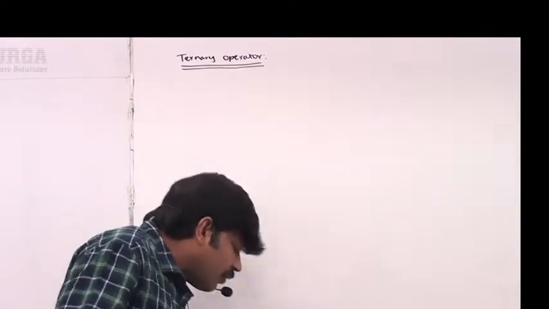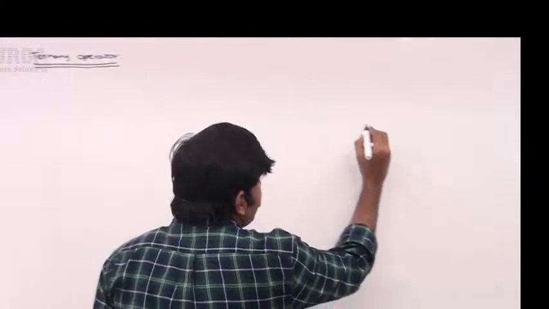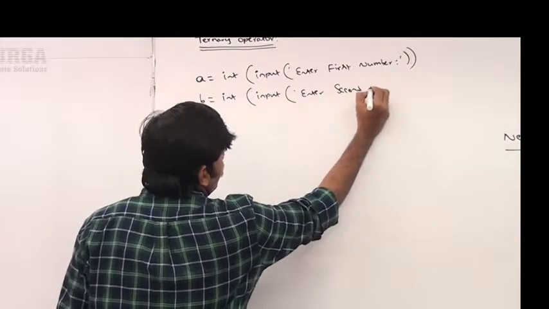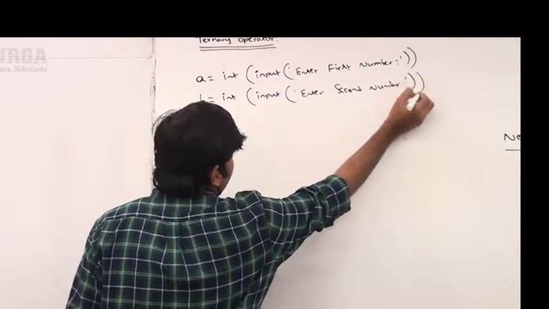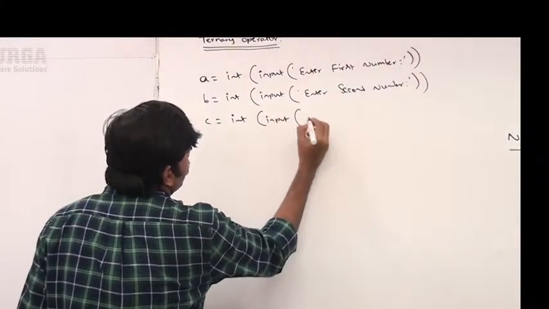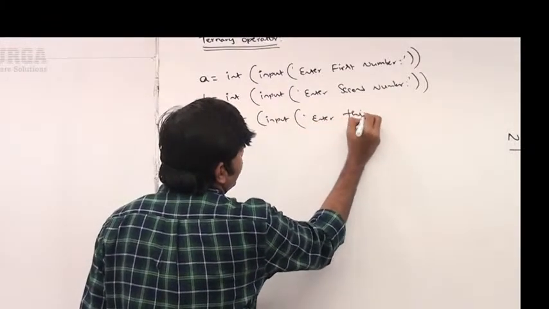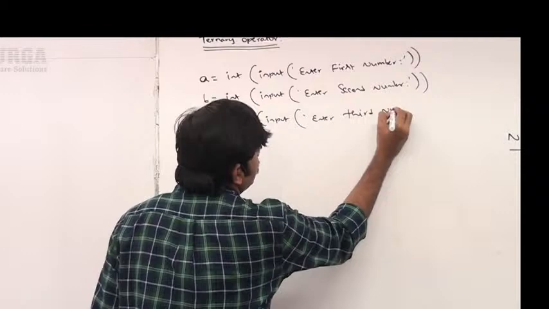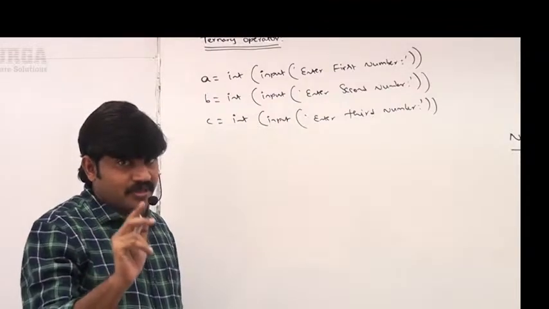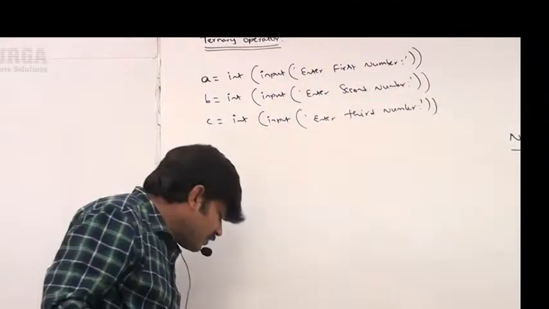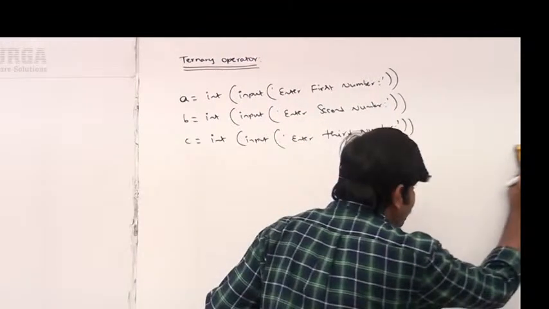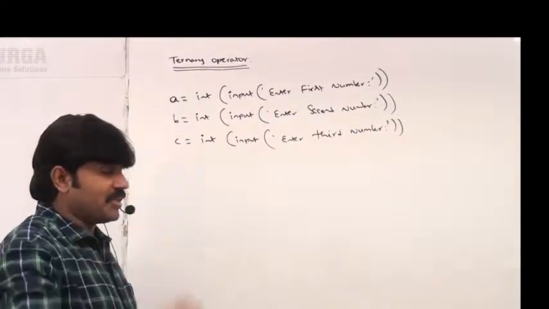Sir, why the word ternary? Okay, observe here. B is equal to int of input of enter second number, and C is equal to int of input of enter third number. Total how many numbers do we have? Three numbers are there from the command prompt. Listen, observe carefully. Among these three, we have to find the minimum value. Take very special care.